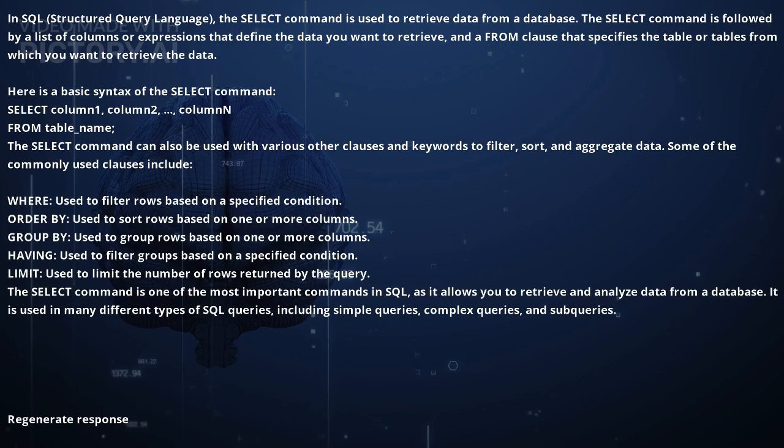The SELECT command can also be used with various other clauses and keywords to filter, sort, and aggregate data. Some of the commonly used clauses include WHERE, used to filter rows based on a specified condition; ORDER BY, used to sort rows based on one or more columns; GROUP BY, used to group rows based on one or more columns; HAVING, used to filter groups based on a specified condition; LIMIT, used to limit the number of rows returned by the query.